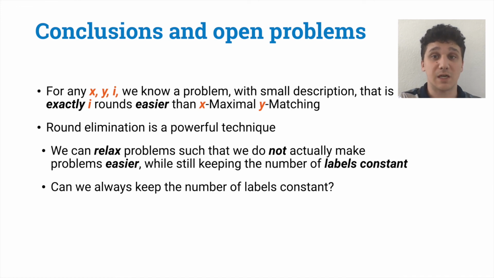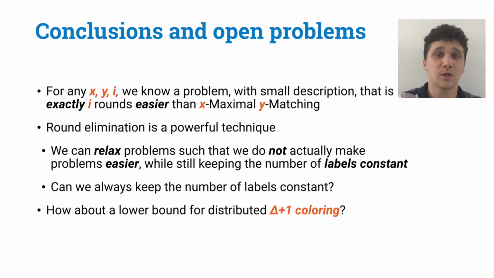There are some recent results that show lower bounds for ruling sets, where the number of labels is not kept constant, but they grow linearly at each step. And it would be nice to understand if this growth is really needed. Another open question here is to try to better understand the delta plus 1 vertex coloring. A first step would be to at least understand if we can prove or not some bound using round elimination by keeping the number of labels small. And by small I mean linear in delta or quadratic in all intermediate problems.